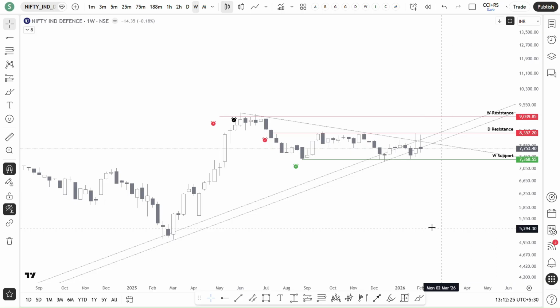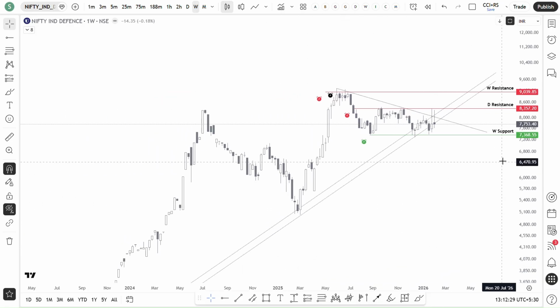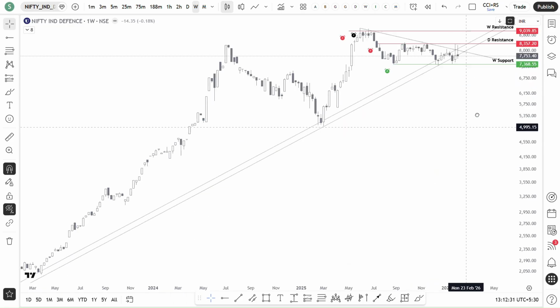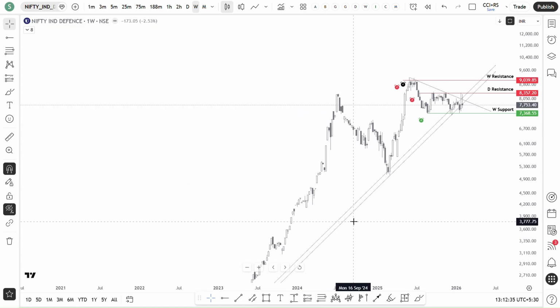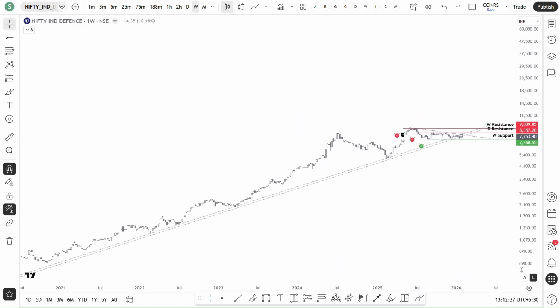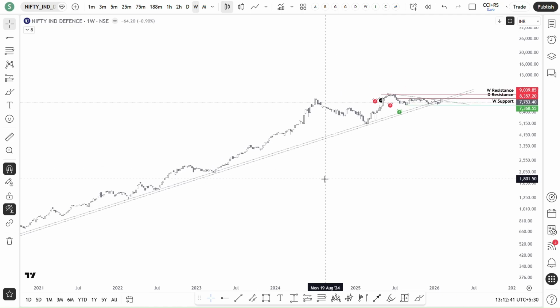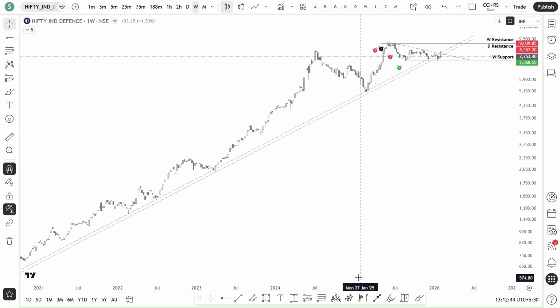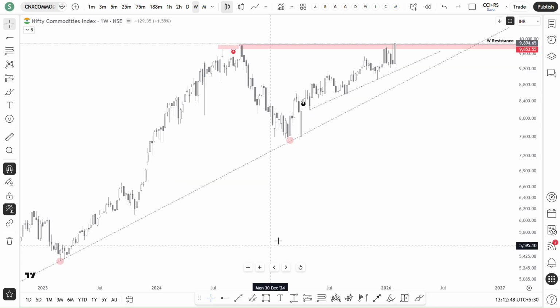Yeah, I think defense is also showing good. It is in a range. It did not break down as of now. It is still intact with the long-term uptrend, as you can see. It is in the long-term uptrend so far. Yeah, so as of now, that's what defense is.